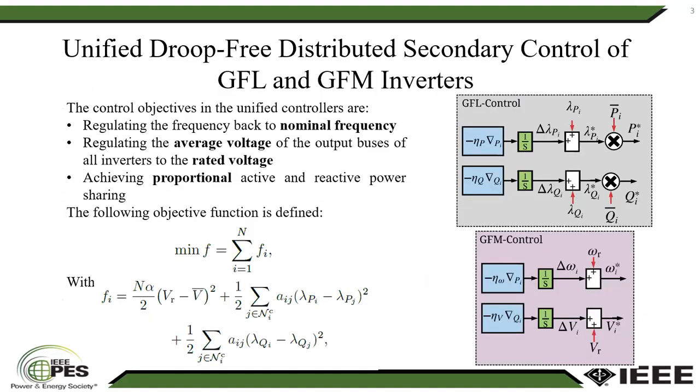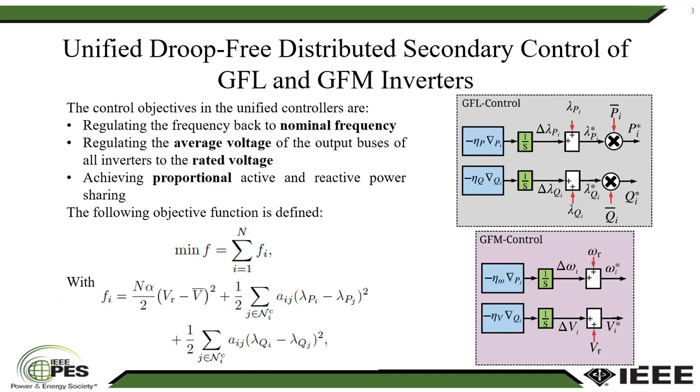The control objectives in the proposed unified controllers are regulation of the frequency back to the nominal frequency, regulation of the average voltage of the output buses of all inverters to the rated voltage, and also achieving proportional active and reactive power sharing among the GFL and GFM inverters. In order to achieve these objectives, we have defined a distributed optimization problem.